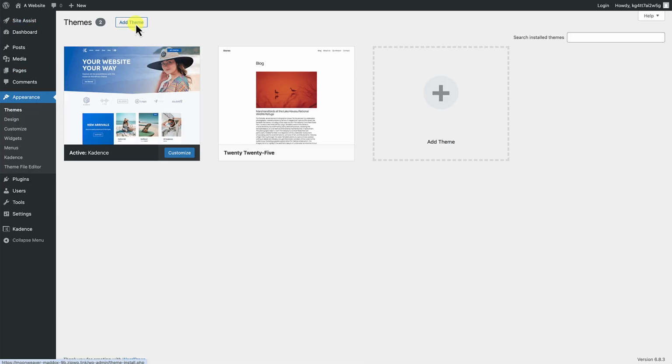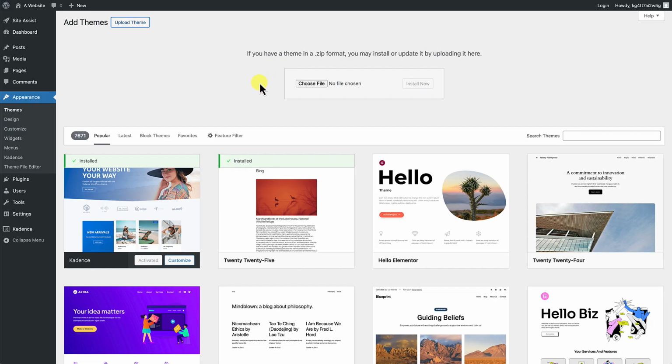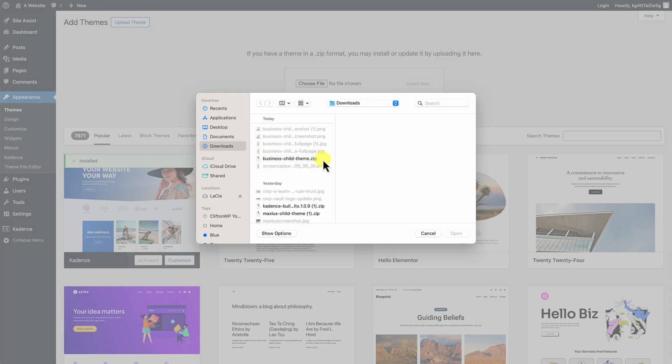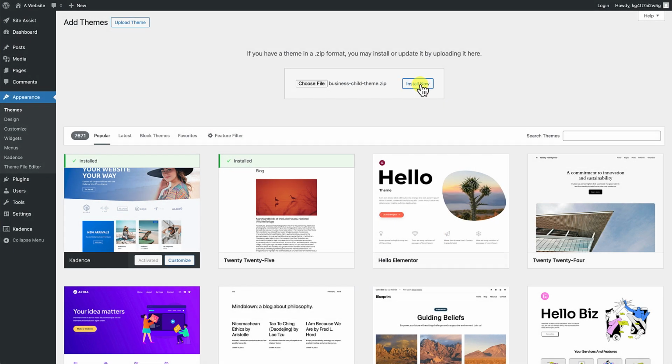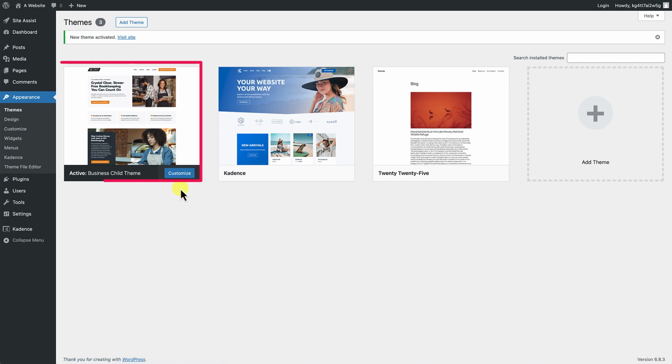We're going to click on Add Theme, and then we're going to click on Upload Theme to upload the child theme that we just created. Click on Choose File. You can see here the business child theme zip file. Let's select that, click on Open and Install Now. Okay, we've seen that it's successfully installed. Let's go ahead and click on Activate. All right, so now we've successfully installed the theme.